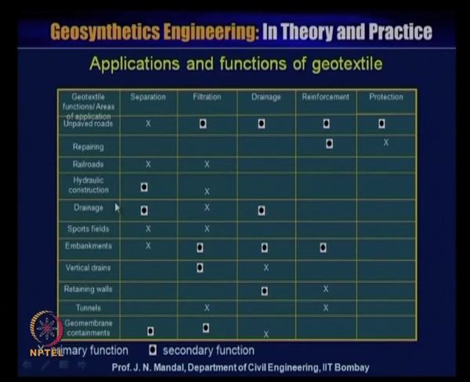Like that, you can see the repaving or railroad, with separation and filtration functions, hydraulic construction, drainage, etc. For example, for the vertical embankment, separation is the function, with filtration, drainage and reinforcement as secondary functions.